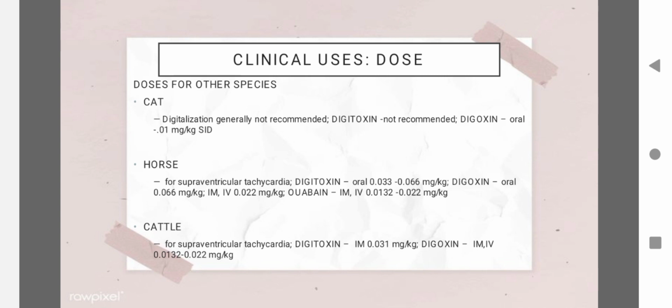Cubane, intramuscular and intravenous, 0.0132 to 0.022 milligrams per kilogram. For cattle, supraventricular tachycardia, intramuscular of 0.031 milligram per kilogram for digitoxin and 0.0132 to 0.022 milligram per kilogram in intramuscular and intravenous route.